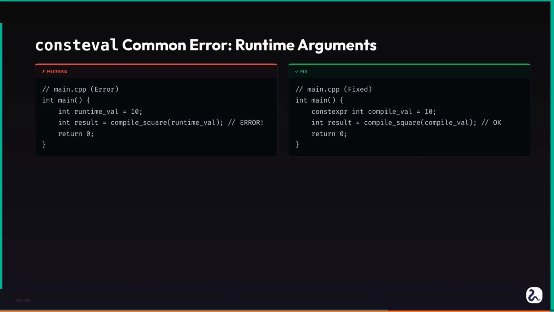The common mistake with consteval is trying to use it in a context where an argument is not a compile time constant. You might think, well, I know b is 5, so it should work. But the compiler does not care what you know. It cares what it can prove at compile time. If b could potentially change before the function call, it is not a constant expression. This means any variable whose value is determined by runtime input, or even a non-const local variable, cannot be passed to a consteval function. You must ensure all inputs are themselves constant expressions, or you will hit that compile time error every single time.